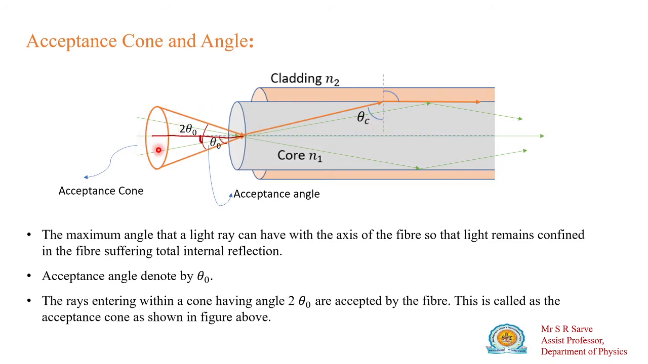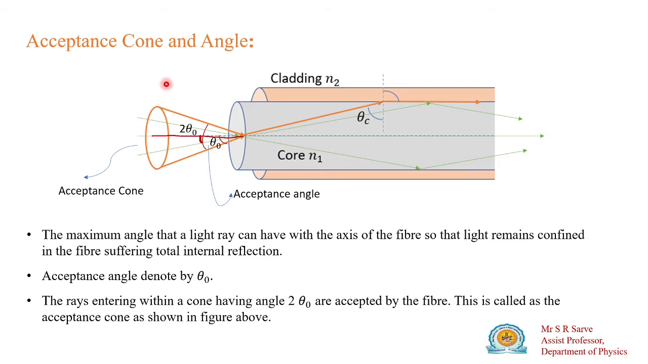So this cone is an acceptance cone, meaning this cone accepts those rays which are allowed to transmit through this optical fiber. Hence this cone is known as the acceptance cone of this optical fiber. So what is the acceptance cone? The rays entering within the cone having angle twice theta naught are accepted by the fiber, and this cone is known as your acceptance cone.